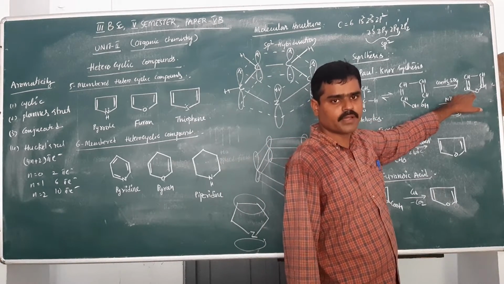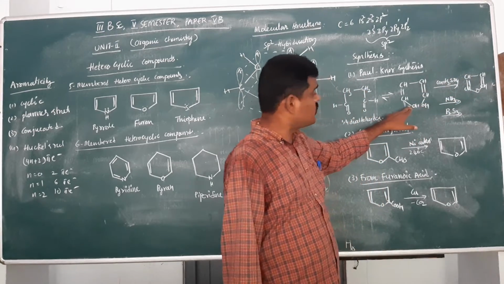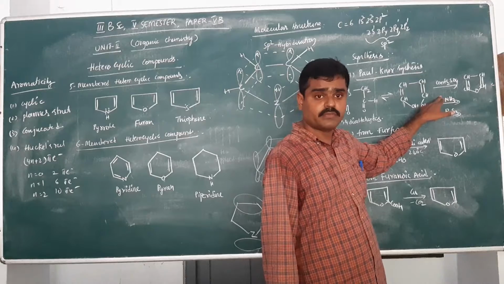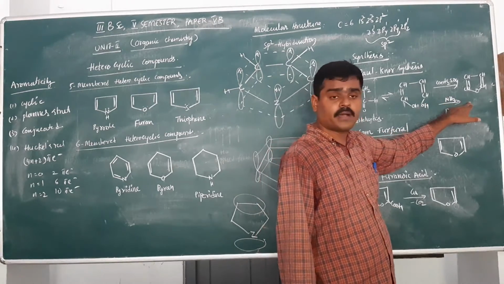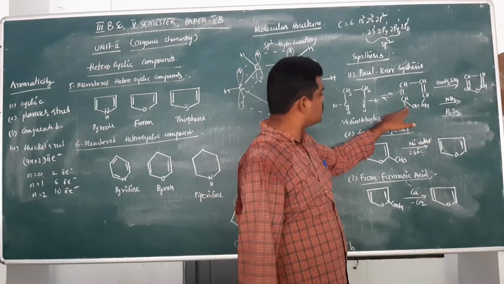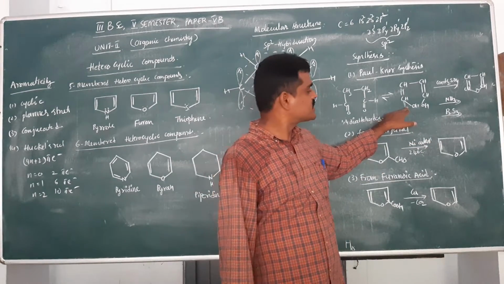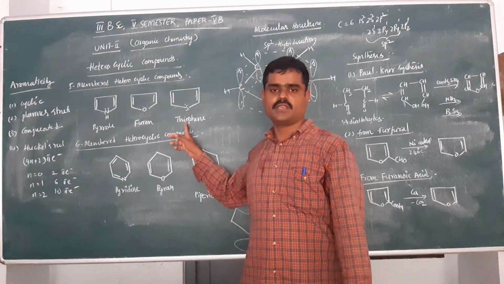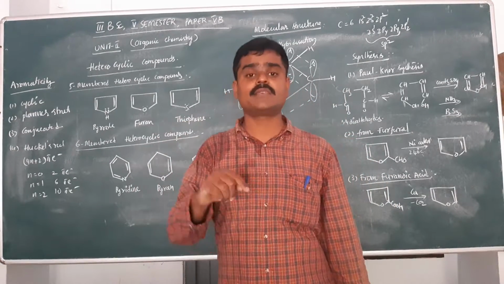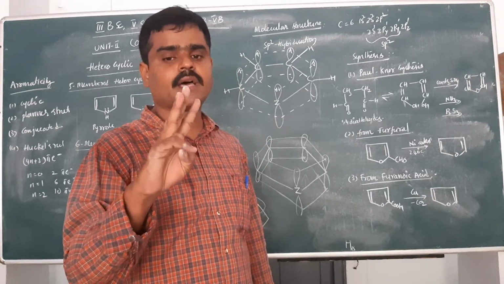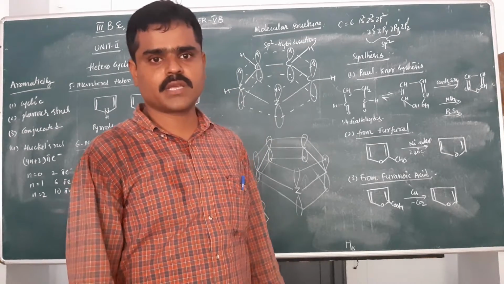This diol can be treated with ammonia, and then you get pyrrole. When it is treated with P2S3, then you simply get thiophene. This method is important because one compound can prepare 3 different 5-membered heterocyclic compounds.